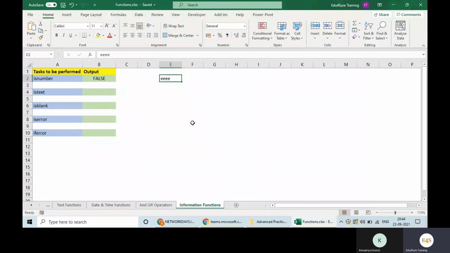So these are the use cases of these functions. I will tell you how to use them. But before that, we have to understand these functions. Otherwise, how will I use them?